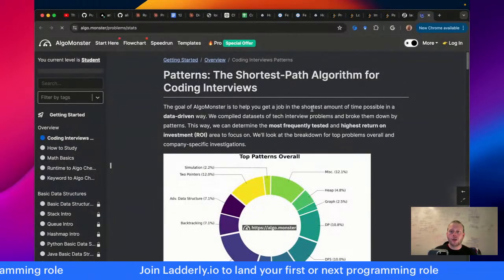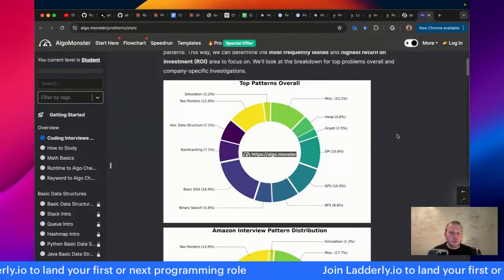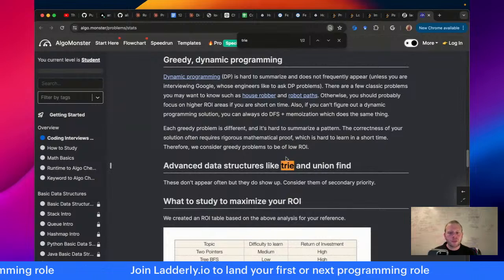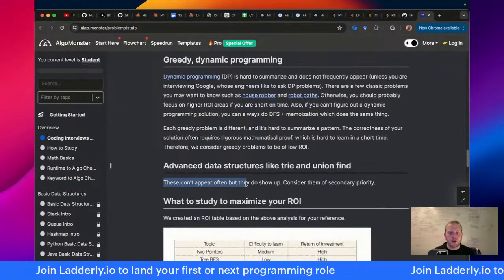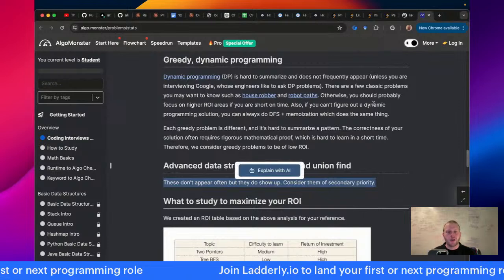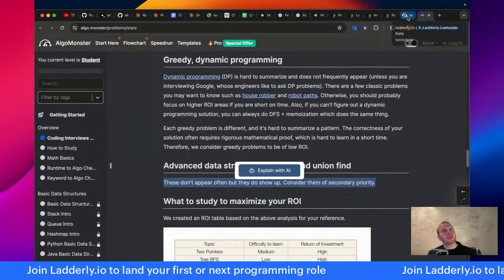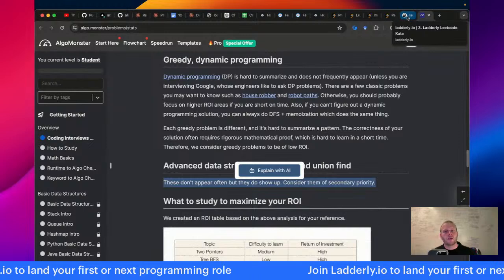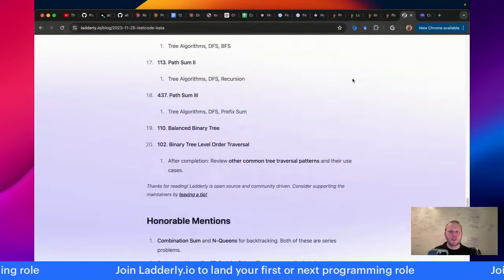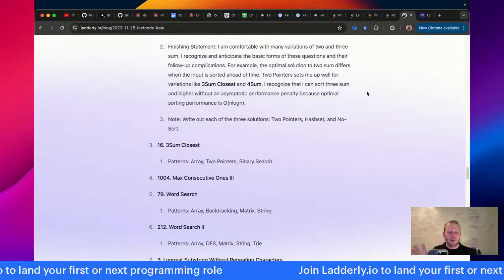If you go to the AlgoMonster analysis on topical distribution of actual questions, these don't appear often, but they do show up. Consider them of secondary priority. And so that's what we're doing today. Are we wasting our time? No, not really. But I do want you to be mindful that from a prioritization perspective, try practice comes after the standard kata. Okay, so I've done the standard kata a bunch of times already.